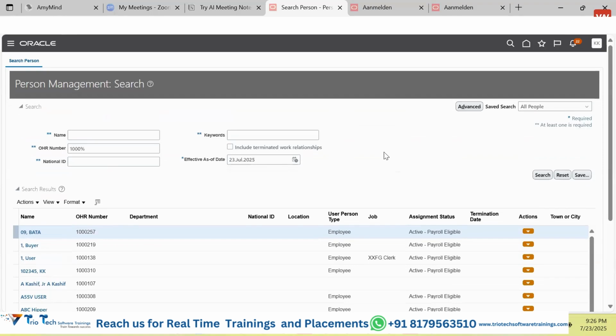Fine, guys. Tell me, Dhama, you have some query? Yes, I just would like to know, in the person management search, the OHR number along with the person number, are both the same category or are they different? Okay. Over to you, Sagar. You also please tell me your question first. Sagar, don't you have some query? No, I don't have any query, right?